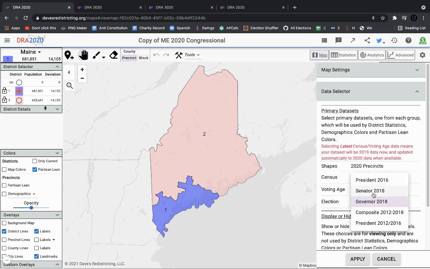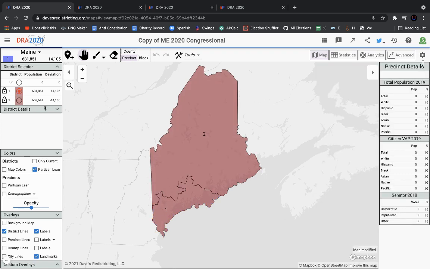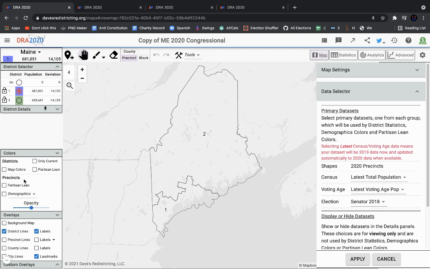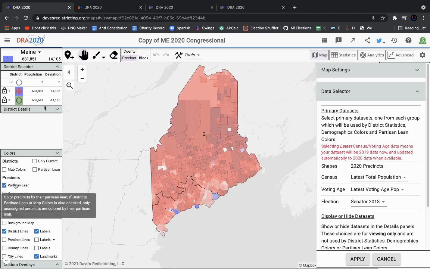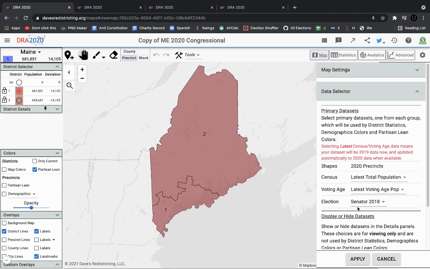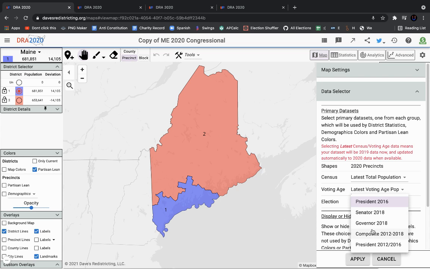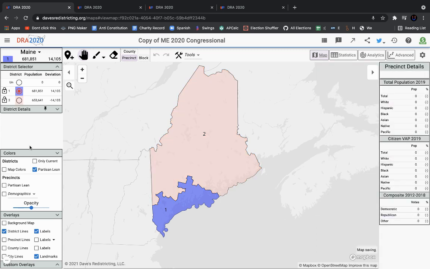Because the second district should really be like a lead. I mean, maybe that. Whoa, oops, no, we do not want to do that. Wait, what happened? Oh, okay. Well, I guess using 2016 presidential data could be interesting, but not really. Okay, so I guess I'll just use the composite data set, but I'm not a huge fan of it.